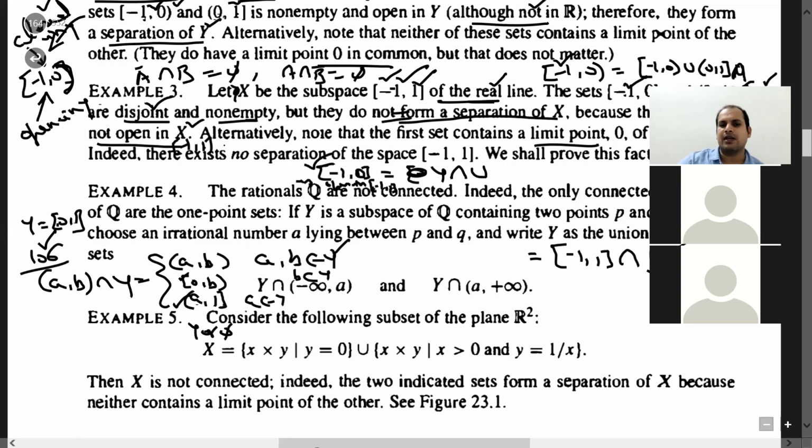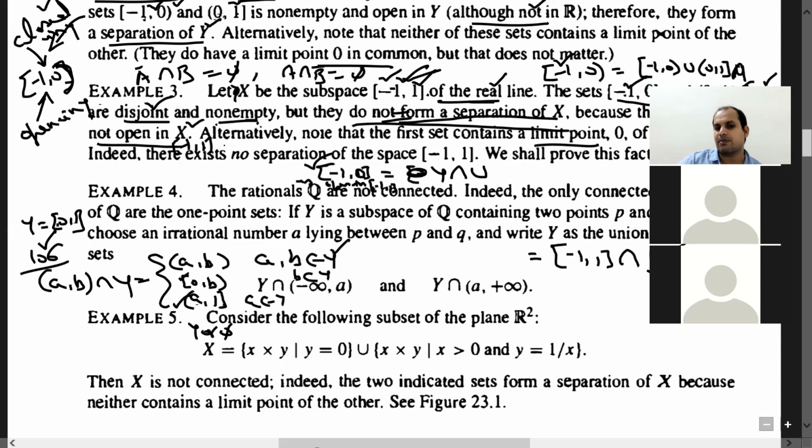So this is the reason why both are forming a separation. Sorry, both are disjoint. Their union is equal to -1 to 1. Both are non-empty, but they do not form a separation of this -1 to 1. The reason is that for forming a separation, both have to be open, and this one is not open. Or alternatively, you can look at the limit point concept.